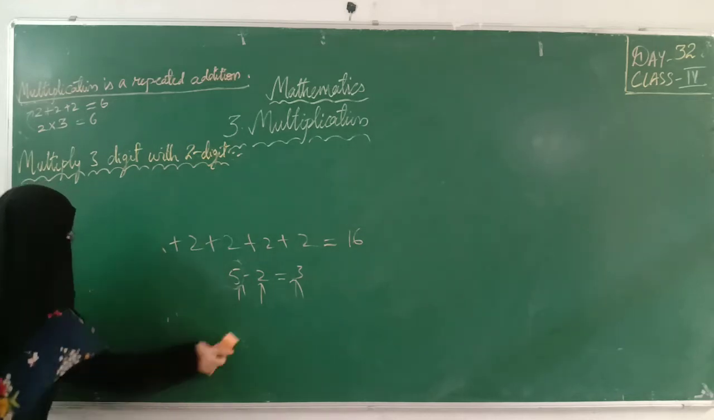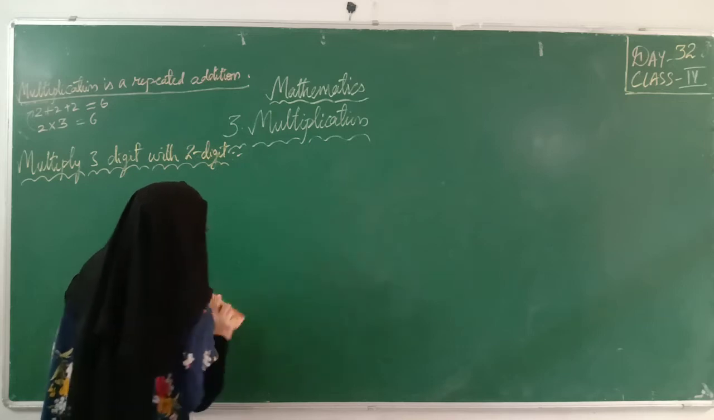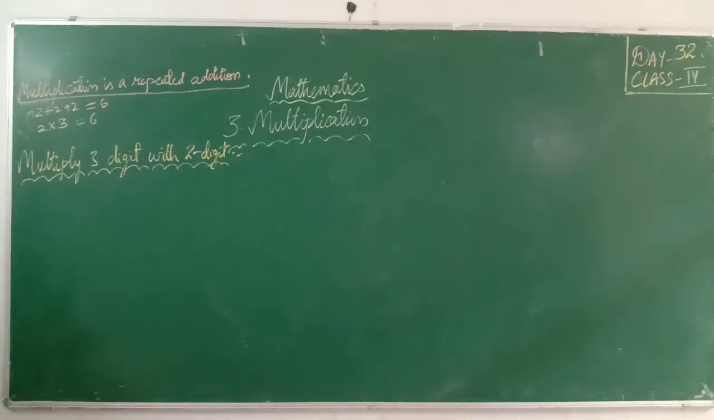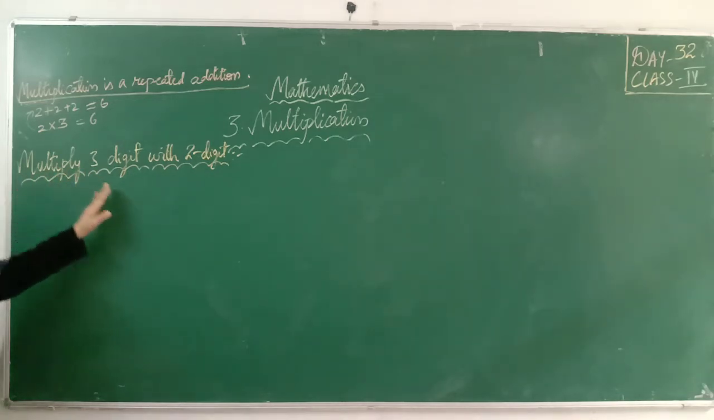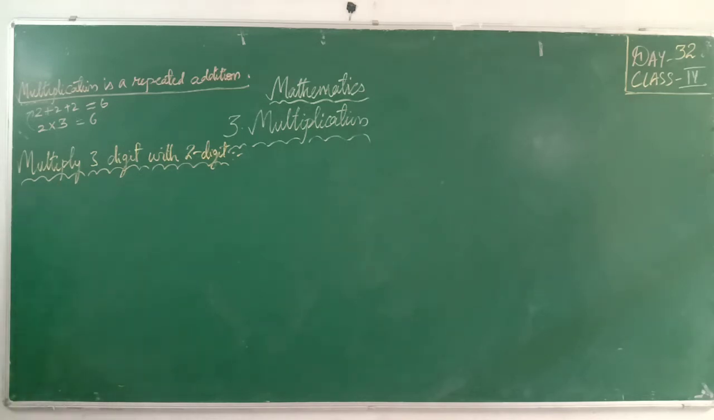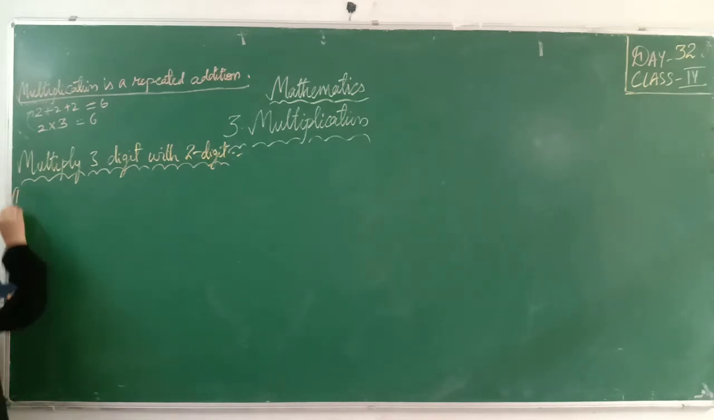Understood? Multiplication is a repeated addition. Okay. Next, we'll start solving one problem. Today we are going to learn multiplication of a 3-digit number with a 2-digit number. Okay. We'll take one example. Example 1. Multiply.